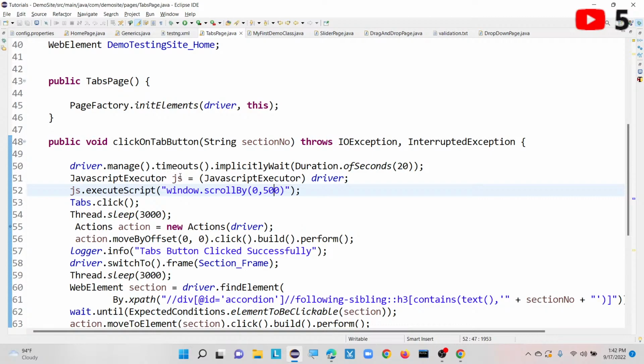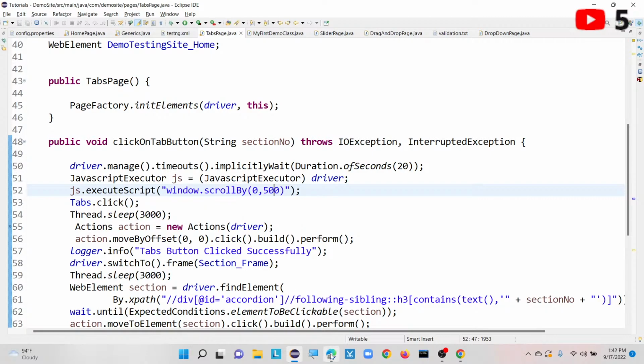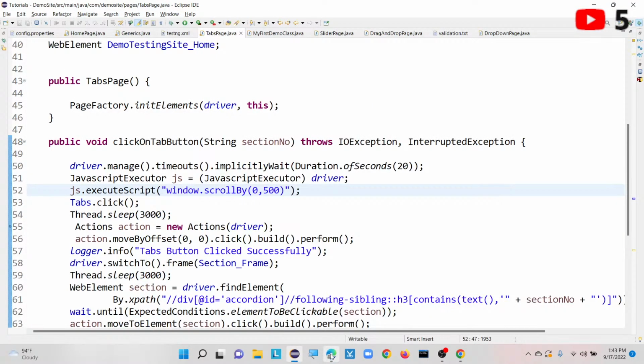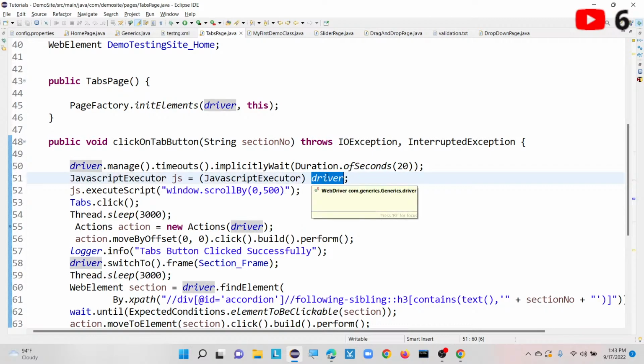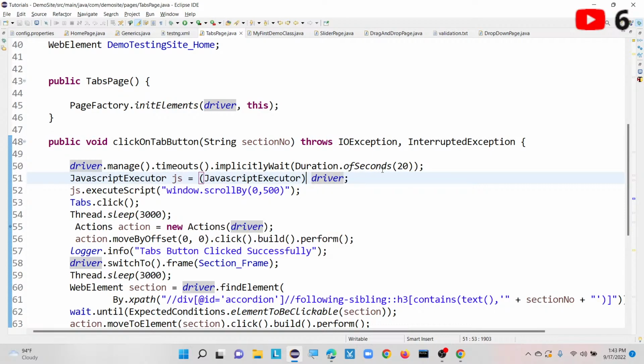See, I will tell you. So here JavaScript executor means it is an interface first of all, and this interface is executed by the driver here. Here we are doing some typecasting, converting this higher or larger data type to a smaller data type, that is called as driver here.